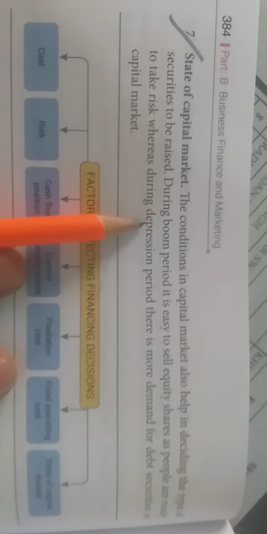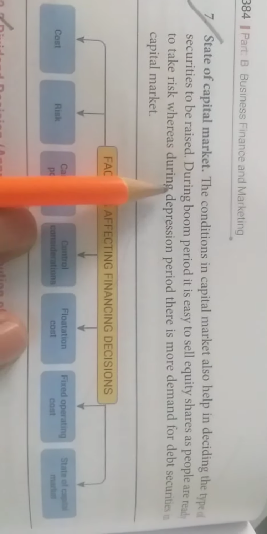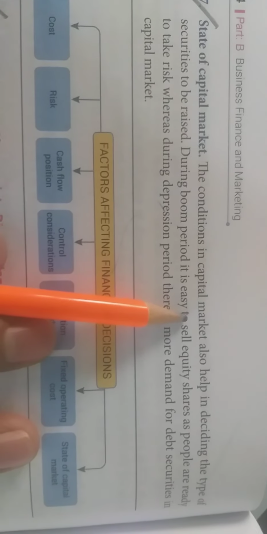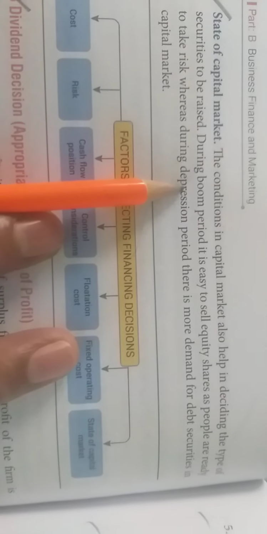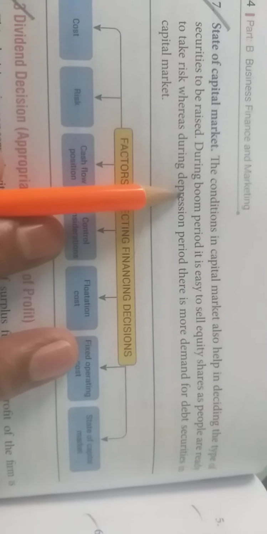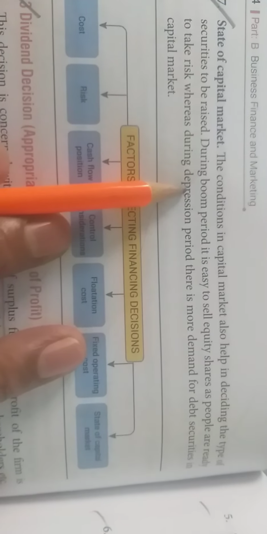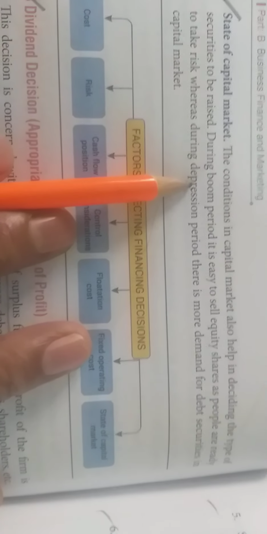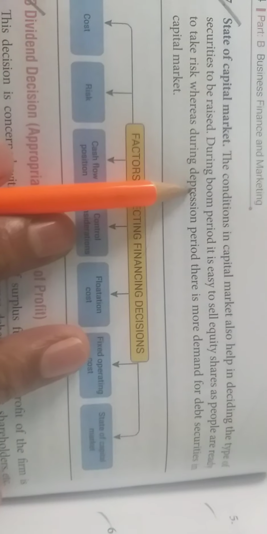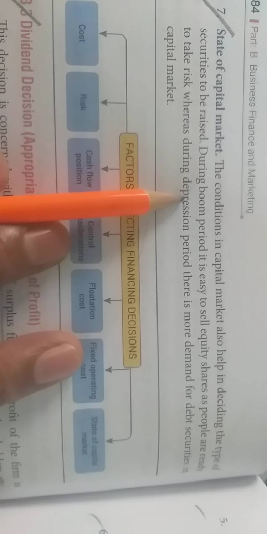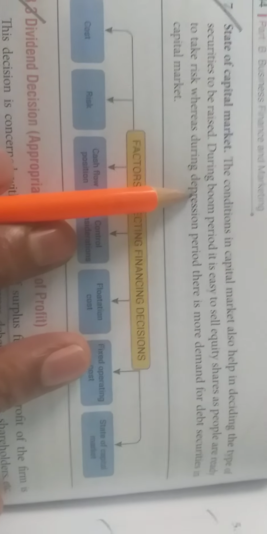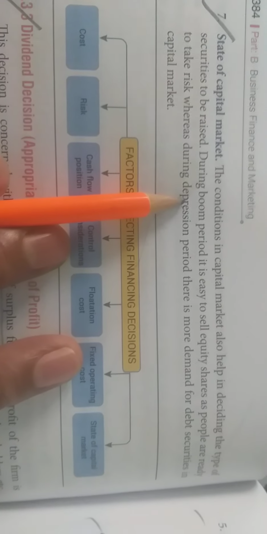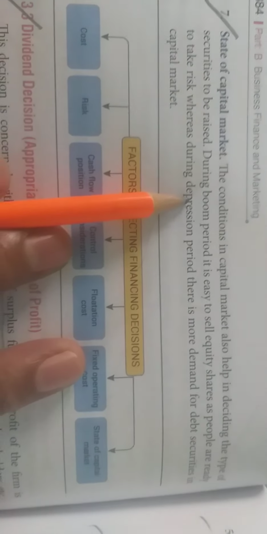The next is state of capital market. What is the market situation? The condition in the capital market also helps in deciding the type of securities to be raised. If boom period is going, then we can raise more and more fund by issuing securities, because in boom period people prefer to purchase more and more shares. Or if market is already under recession or depression, then there is no use of issuing more and more shares, because at that time people don't want to invest their money in shares. So this was our second decision in financial decision, that is financing decision, how to raise finance from the market.